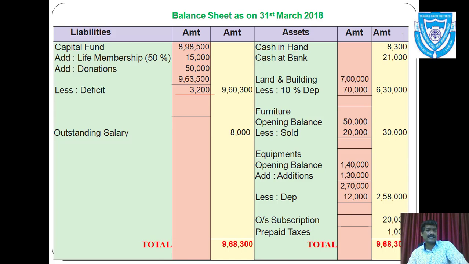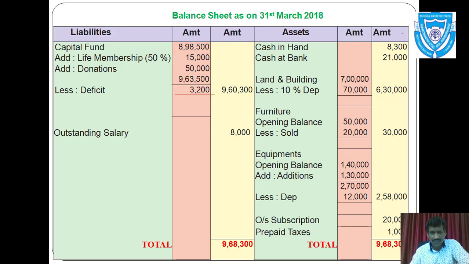Land and building rupees 7 lakh. So it is taken in inner column because we have to provide depreciation. Less 10% depreciation 70,000 and total 6 lakh 30,000. As we say that every adjustment has two effects. So one effect of depreciation is debited in income and expenditure account, and second one is given to asset side. That means amount rupees 70,000 is deducted from that asset.